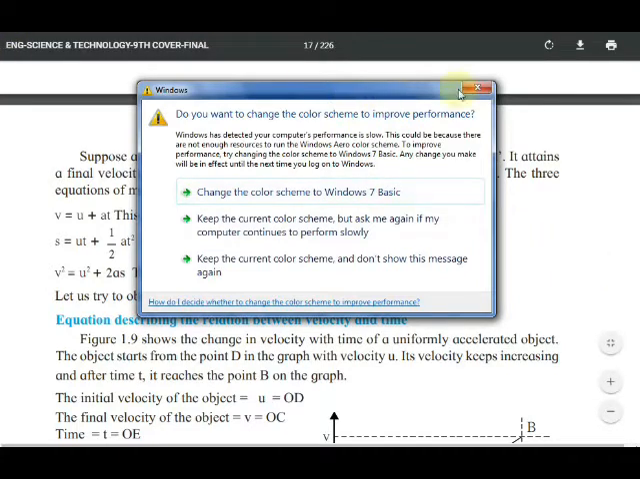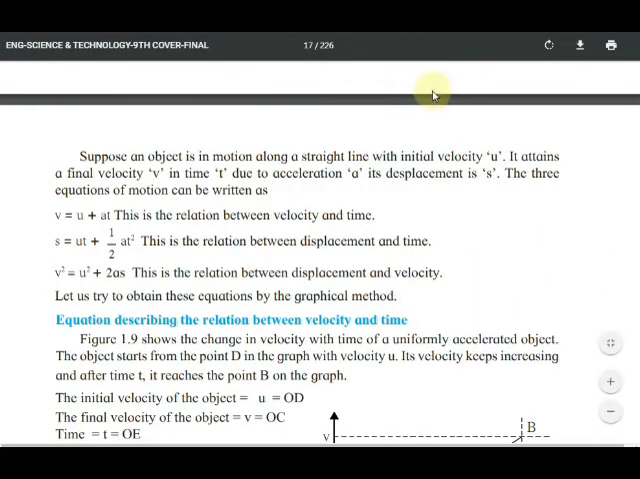The equation of velocity and time: v is equal to u plus at. Displacement and time: s is equal to ut plus 1/2 at square. And the relation between displacement and velocity: v square is equal to u square plus 2as. Let us try to obtain these equations by the graphical method.